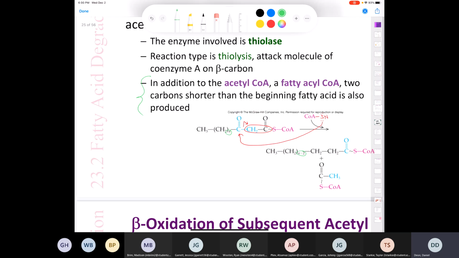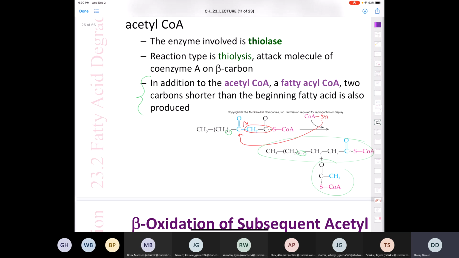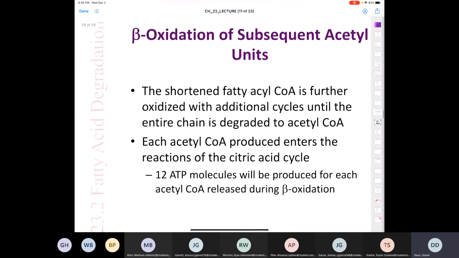In addition to acetyl coenzyme A, that's here. Okay, that's acetyl coenzyme A. This fatty acyl coenzyme A is 2 carbons shorter, and the whole process can start over again, right? That can go in again. So the shortened fatty acyl coenzyme A is further oxidized with additional cycles until the whole thing is broken apart or is degraded to acetyl coenzyme A.